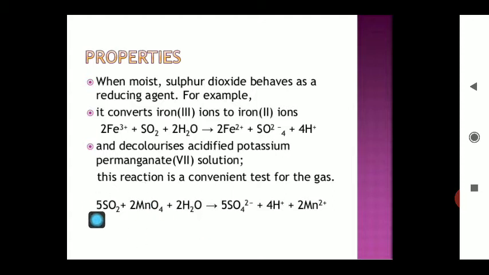When the KMnO4 comes in contact with the sulfur dioxide in an aqueous medium, it forms the manganese ion, so the formation of manganese ions, H positive ions, and sulfate, and this is responsible for the decoloration of the MnO4. So in this way, potassium permanganate and other compounds of potassium and chromium become colorless when they come in contact with the sulfur dioxide.